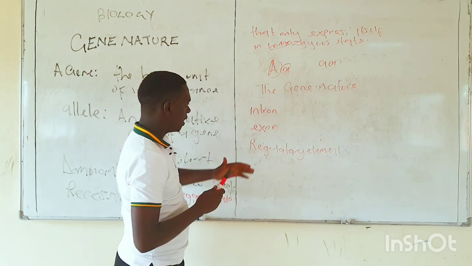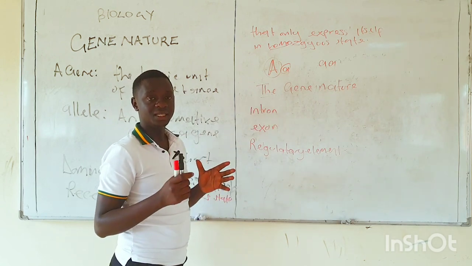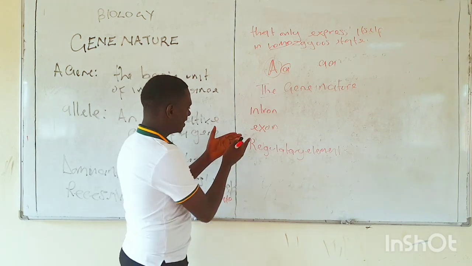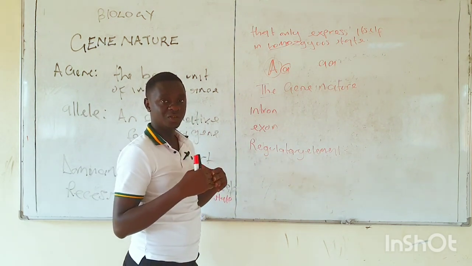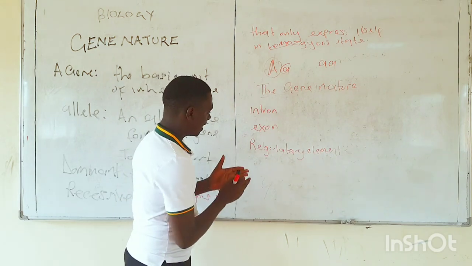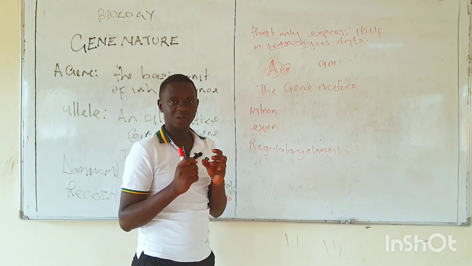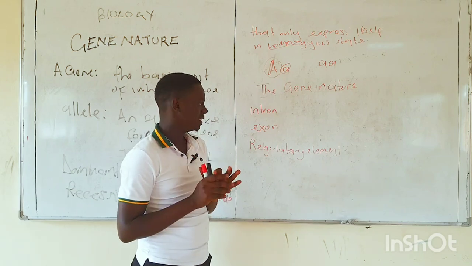Now, an intron simply means that part of a gene that is not involved in decoding, whereas an exon means that part of a gene that is involved in encoding. The third part of a gene is the part that describes where the gene is going to exert its effect.